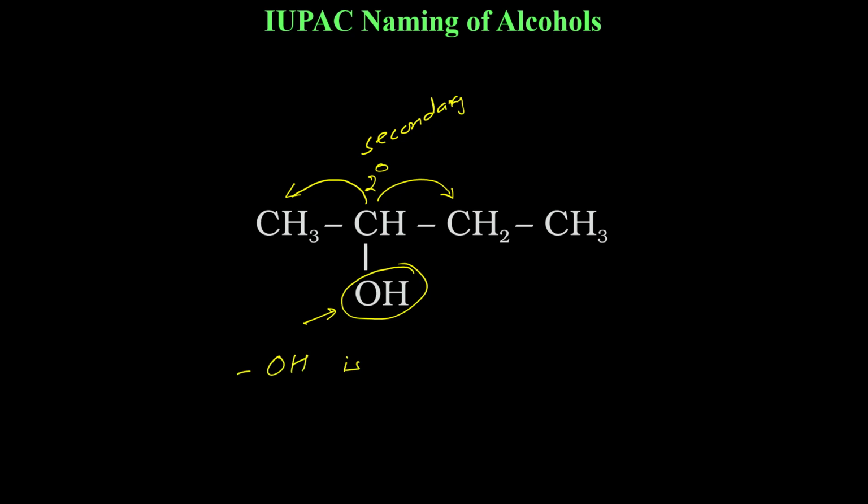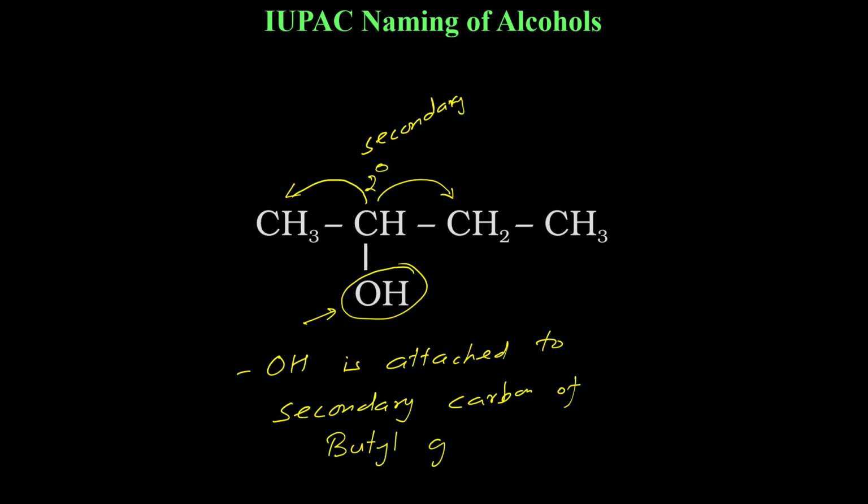OH is attached to the secondary carbon of the butyl group. Okay, you can say butyl substituent group, alkyl group. On that basis, this is known as sec, from secondary, butyl alcohol.